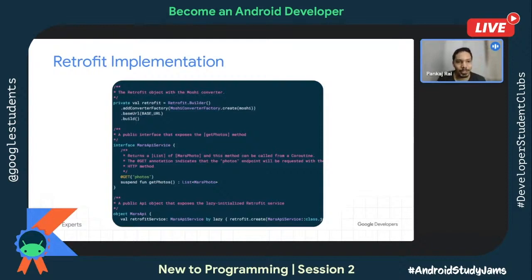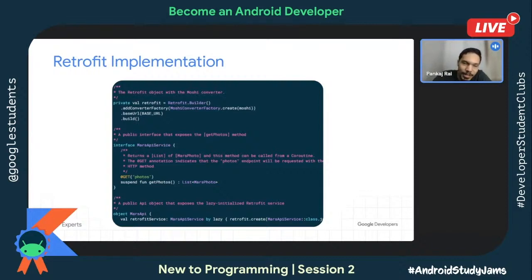So with the Retrofit, the next part is you have an object. Now you also need to define your network operation, the get and post, and that you do inside an interface. So here you could see interface MarsApiService. That eventually has the get API call here, which says get photos. And inside @GET, you see photos.